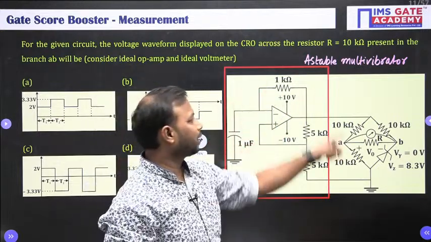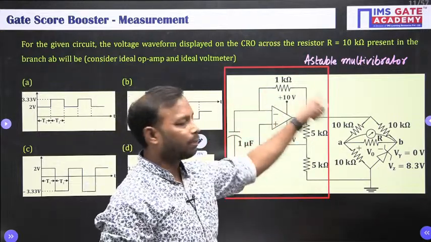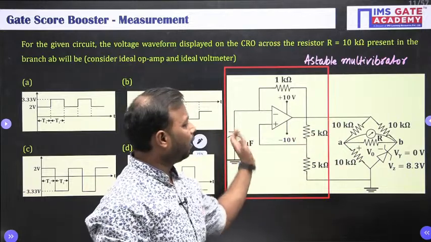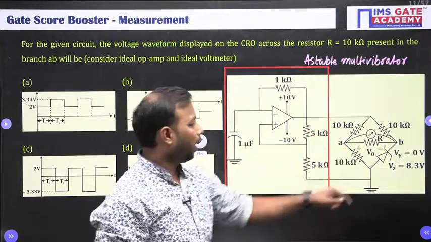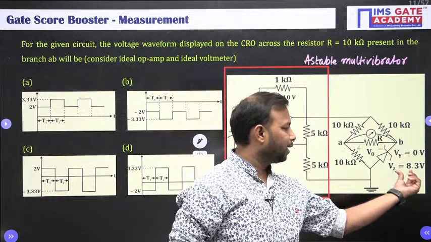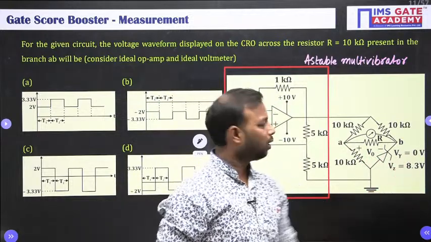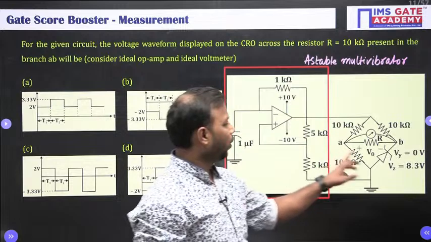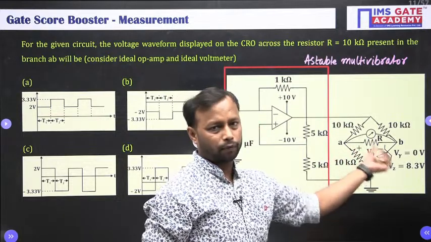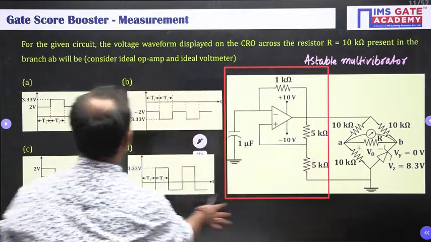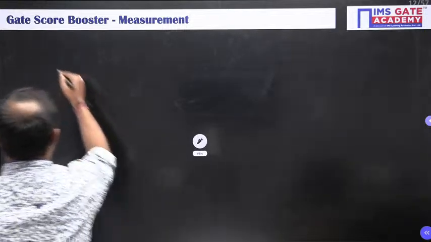First we will discuss this astable multivibrator and find the output. In the second part we will discuss the Zener diode operation, and at the last we will find the waveform of V0. So let us discuss the astable multivibrator.